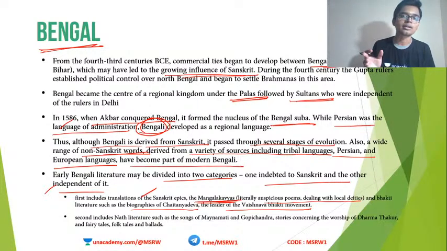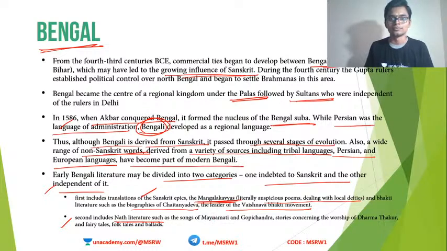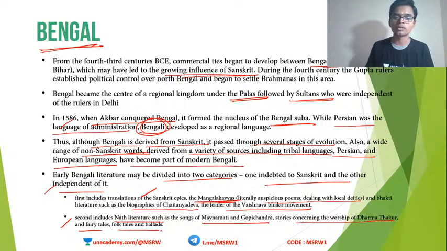Then the other part that did not have the influence of Sanskrit includes the Nath literature. For example, the songs of Mainamati and Gopi Chandra, stories concerning worship of Dharma Thakur. Dharma Thakur is a local deity. Okay, and other fairy tales, folk dances, ballads, etc.